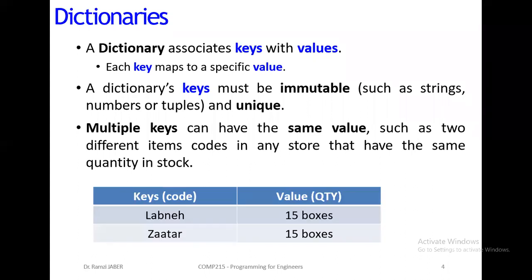For example, the keys can be numbers, strings, or tuples. Example, labneh inside the supermarket or any store, they have right now a quantity value of 15 boxes, and za'atar 15 boxes, or 15 kilograms or whatever. So the key is unique, but the value can be changed or have the same value. So multiple keys can have the same value.